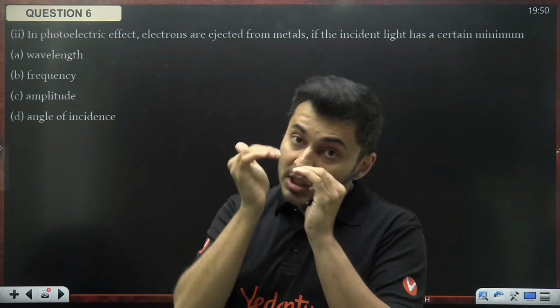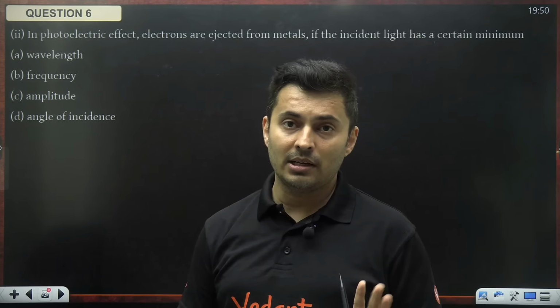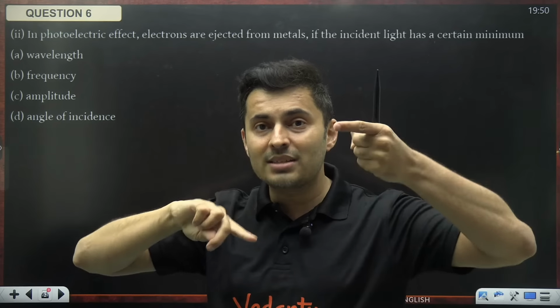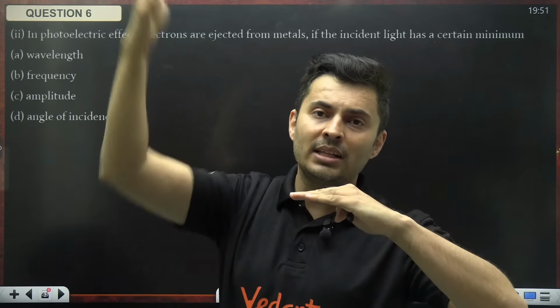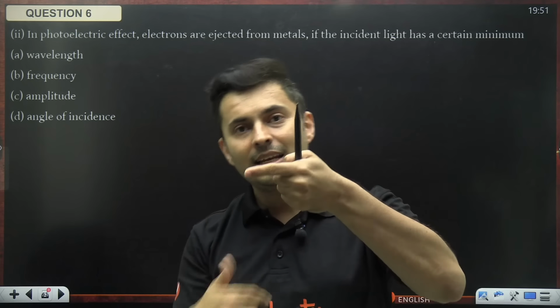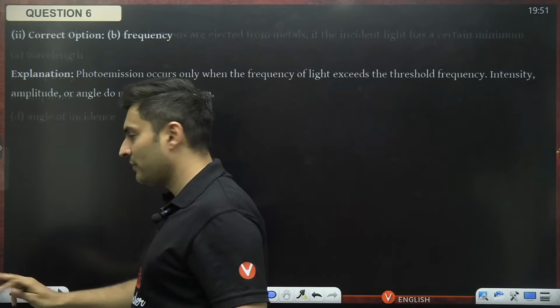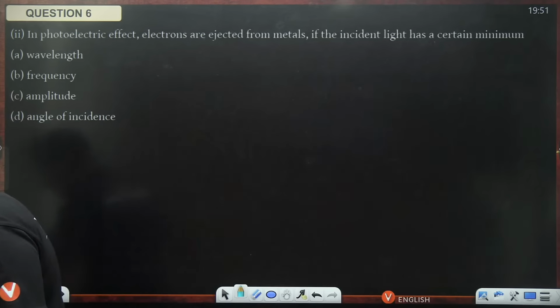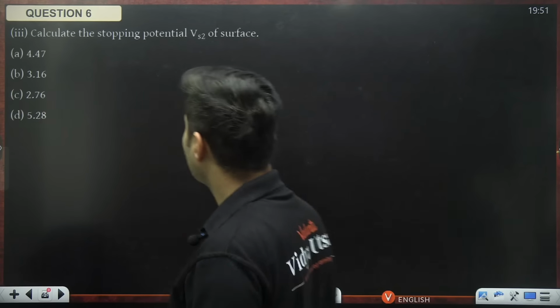But if your wavelength is below the threshold, then also the photoelectric effect will occur, since frequency is inversely related to wavelength. So frequency should be more than the cutoff, and wavelength should be less than the cutoff. Make sense? So the answer is minimum frequency. Amazing. Let's go to the next question on your screen.